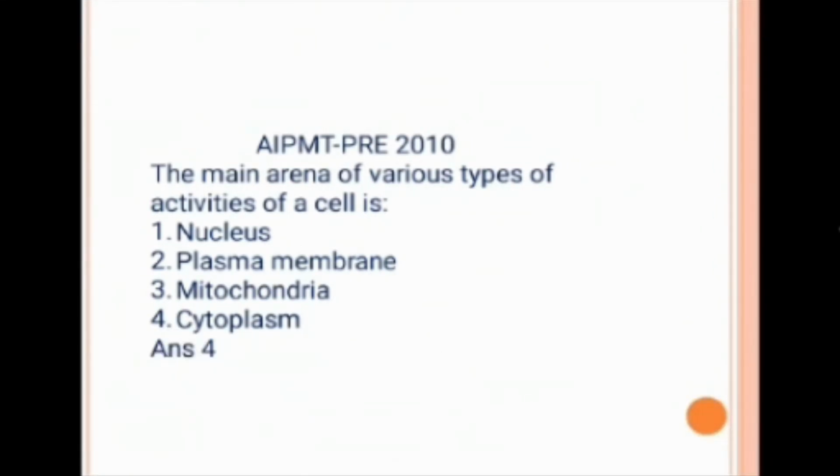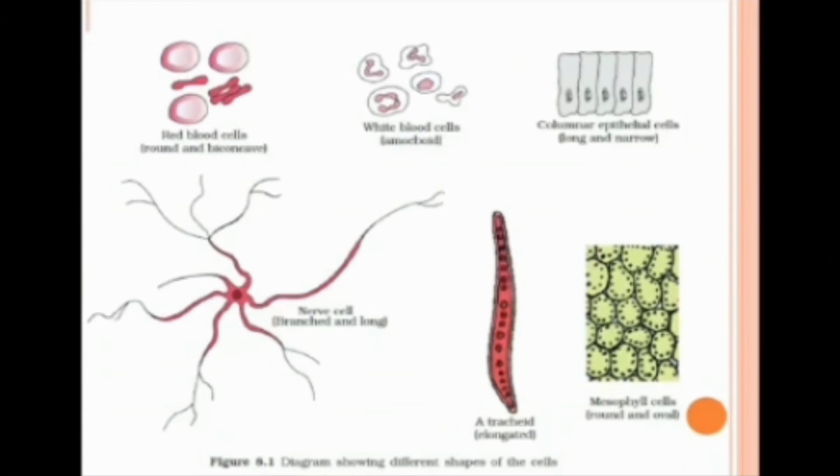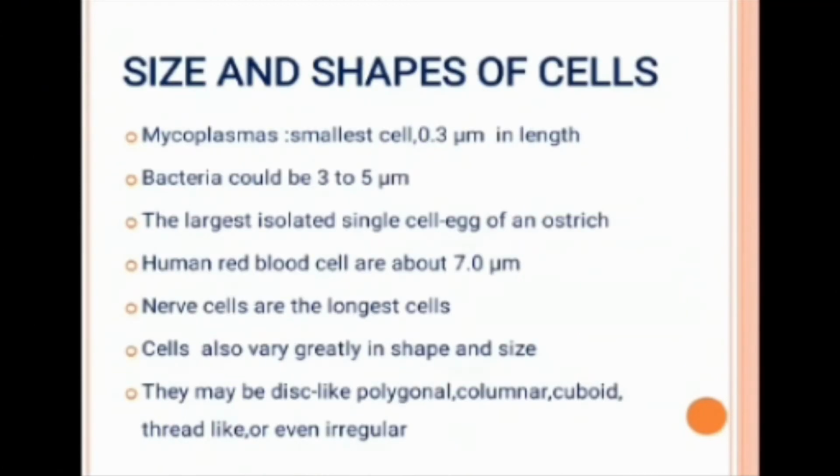Now we'll move on to the next topic: size and shape of cells. We know mycoplasma; we had learned about it. In which chapter? Just try to recollect. Yes, it is in the chapter Biological Classification. Mycoplasma. What is the peculiarity?